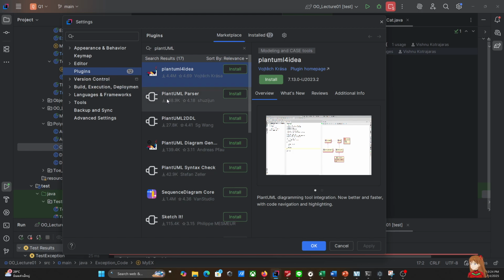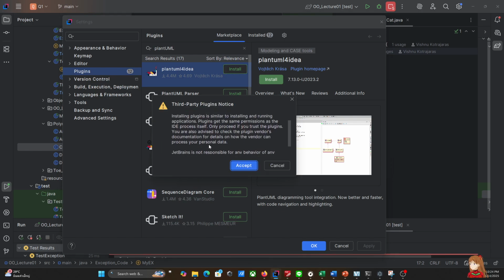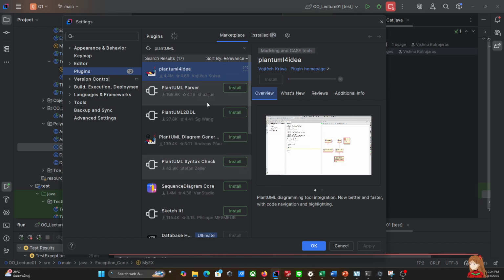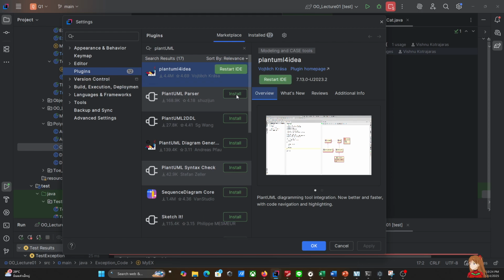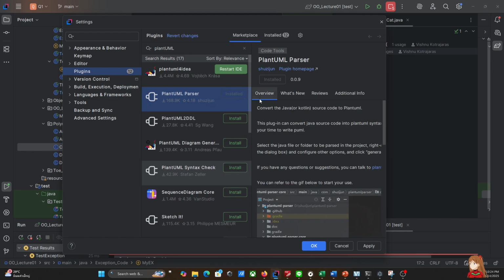Install these two: PlantUML for idea and PlantUML parser. I accept the terms. Install this one as well.